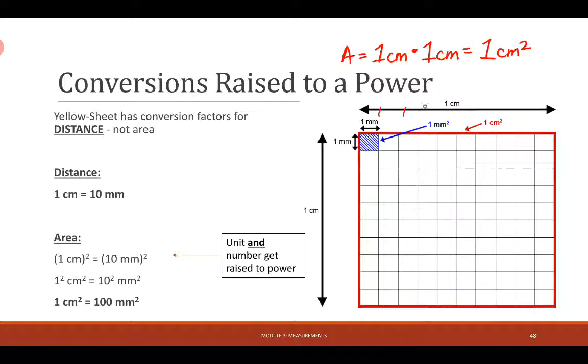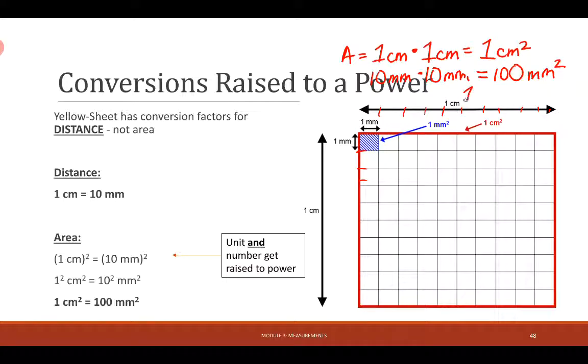And so if I split this apart into 10 millimeters, then I have 10 millimeters this way, and I have 10 millimeters this way. So my area is 10 millimeters times 10 millimeters, which is 100 millimeters squared.